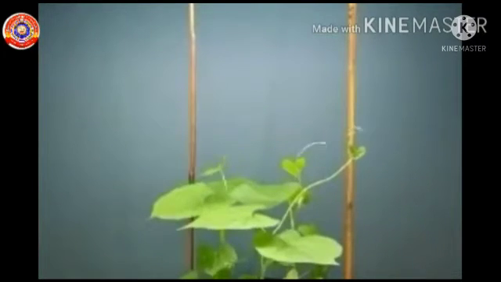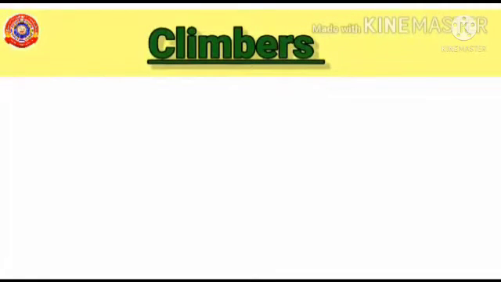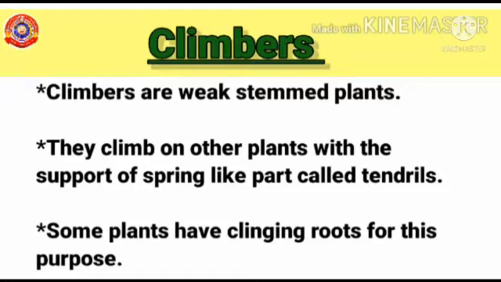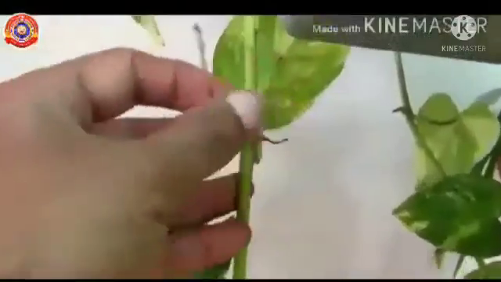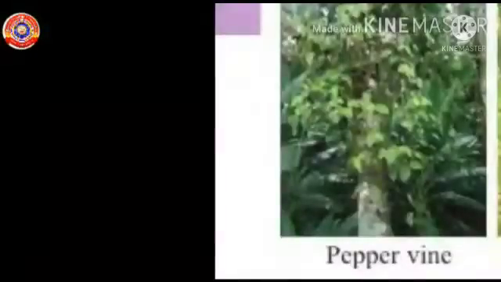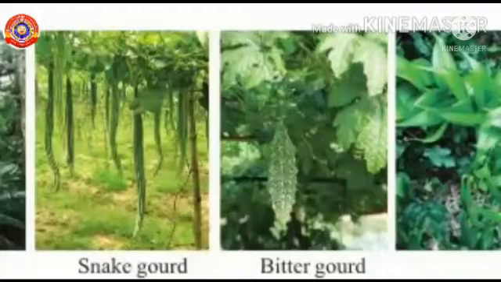These types of plants are called climbers. So, what are climbers? Climbers are weak-stemmed plants. They climb on other plants with the support of spring-like parts called tendrils. Some plants have clinging roots for this purpose. One such plant having clinging roots is the money plant. Look, you can see clinging roots in this picture. Other examples of climbers are pepper, bitter gourd and snake gourd.